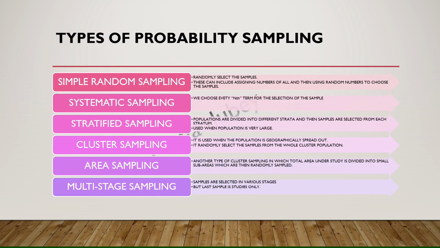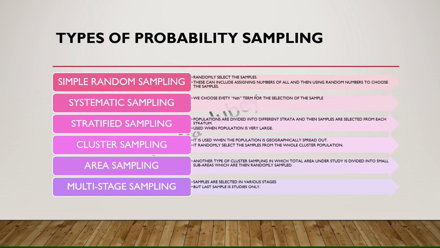Now cluster sampling. Cluster sampling is kind of similar to stratified sampling. This cluster sampling is used when the population is geographically spread out, that means the whole population is not at one place. So what I have to do is make one cluster, and from that cluster I'll make a population, and from that population I will be selecting my samples.